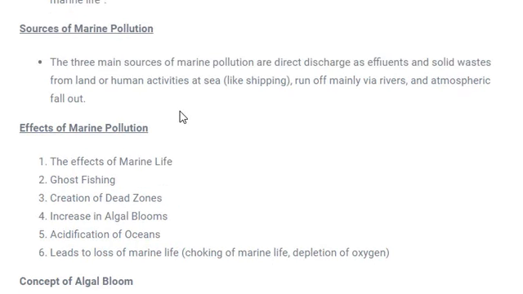What are the effects of pollution? The effects of pollution over here are the effects on marine life, ghost fishing, creation of dead zones, increase in algal bloom, acidification of oceans, and loss of marine life. So let's get them one by one.